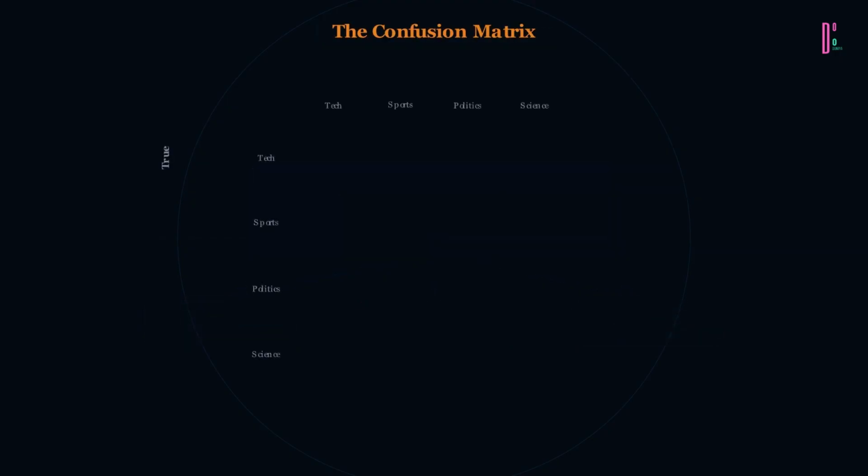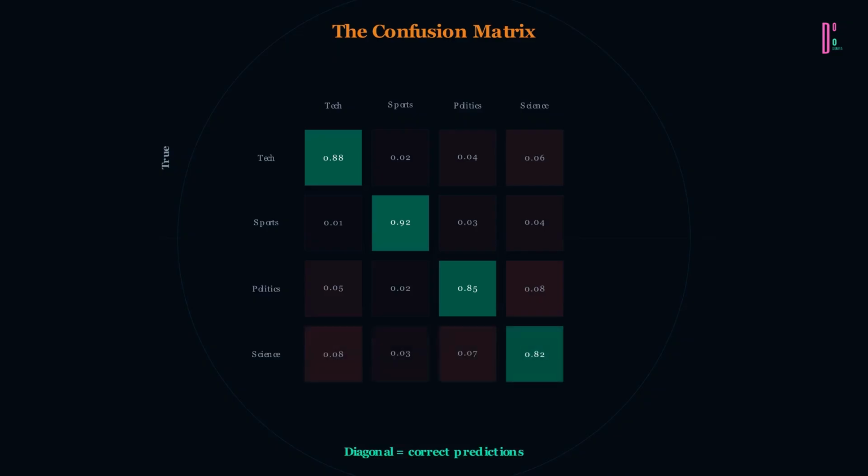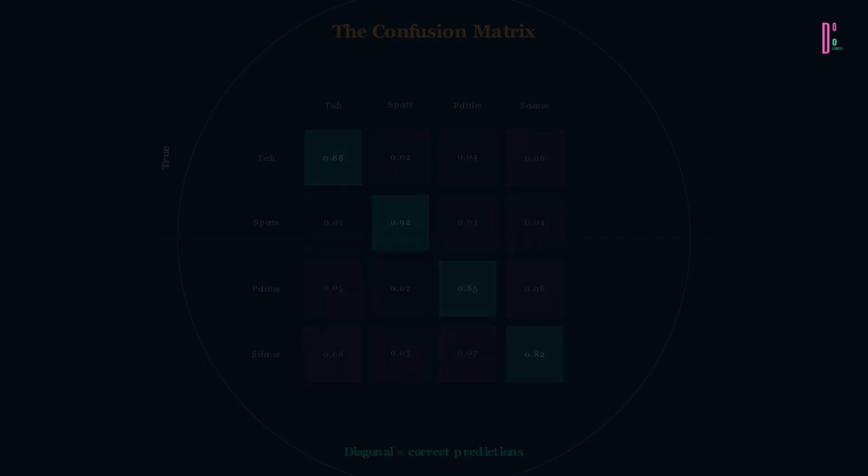How do we know it's working? The confusion matrix reveals everything. Diagonal means correct. Off-diagonal reveals systematic errors. Maybe your model keeps confusing technology and science. These patterns guide model improvement.